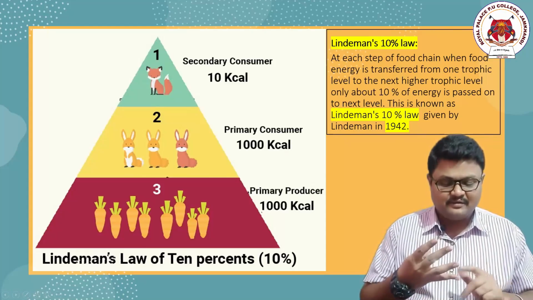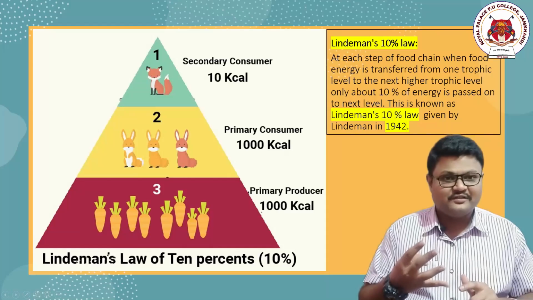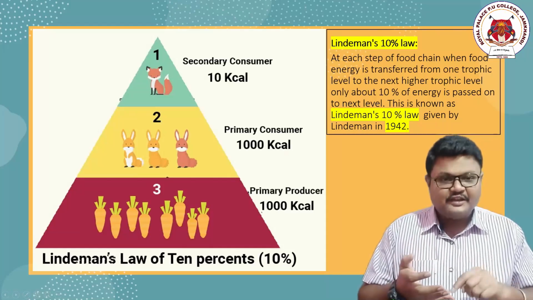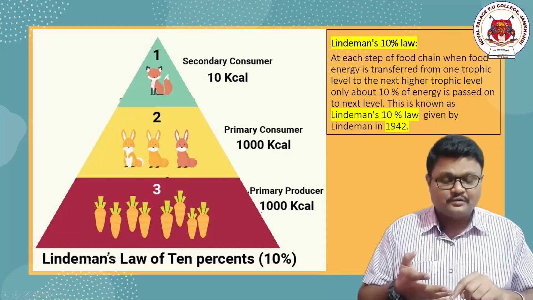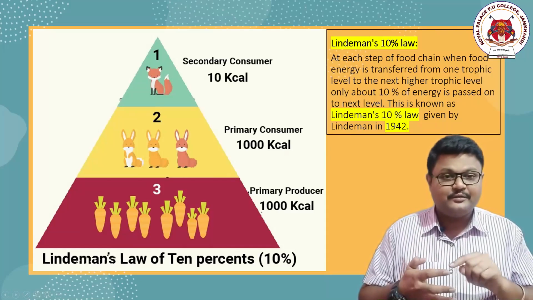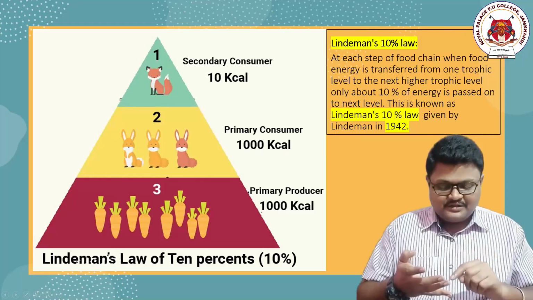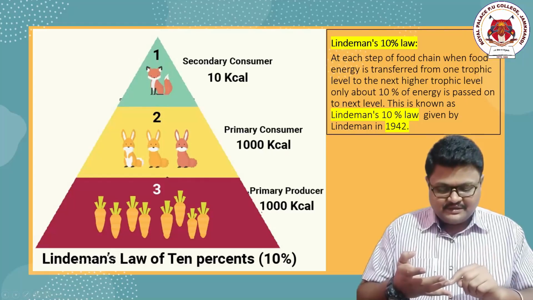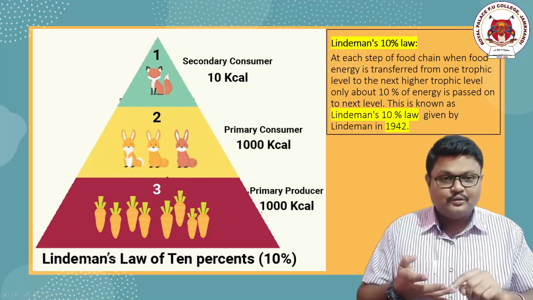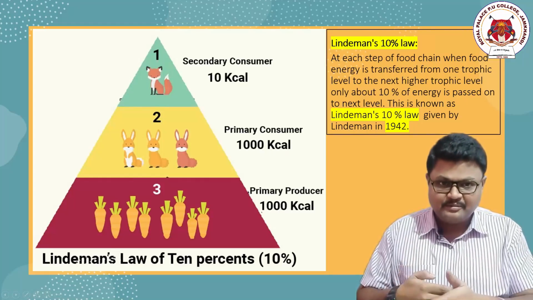So I have given 1, 2, 3, 4 stages of trophic levels, right? So the energy should be transferred from producers to primary consumers, primary to secondary consumers, secondary to tertiary consumers. So when the energy enters from stage 1, that is producers, to primary consumers, the energy will be lost. I explained previously.